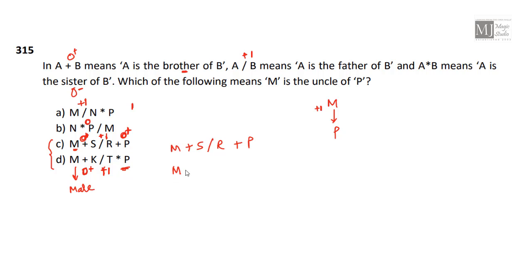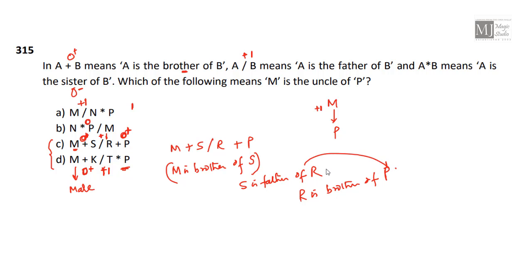That means M is brother of S. Now S by R, S is father of R, and R plus P. R is brother of P. So if S is father of R, S is also father of P. That means these two are in the same line.